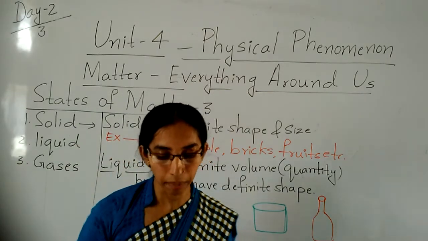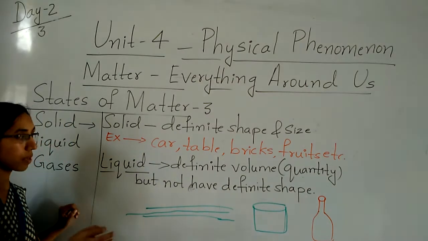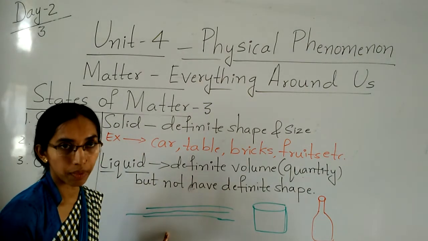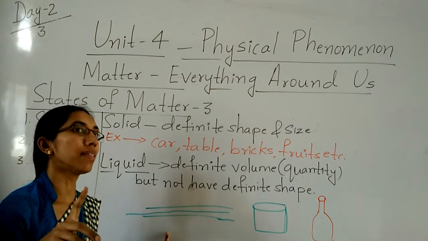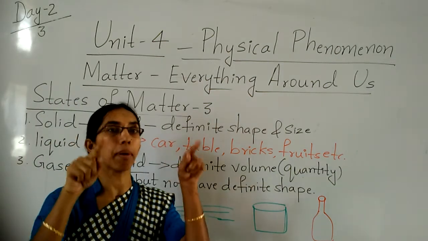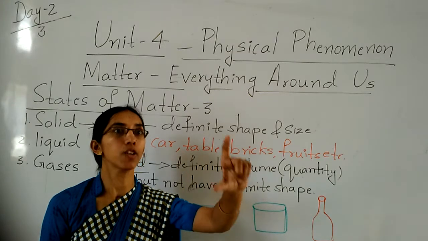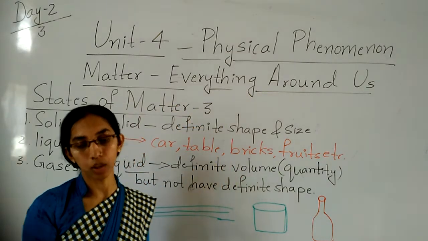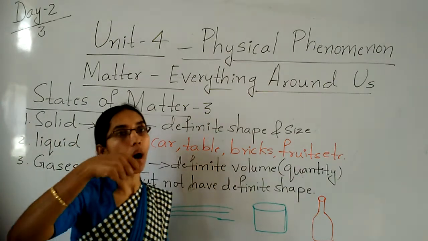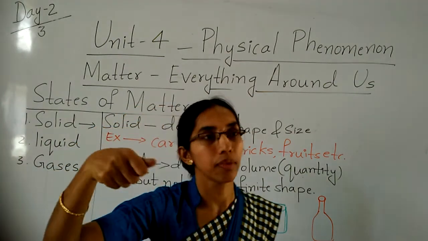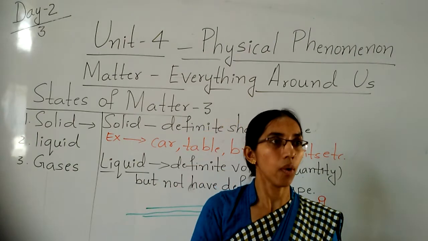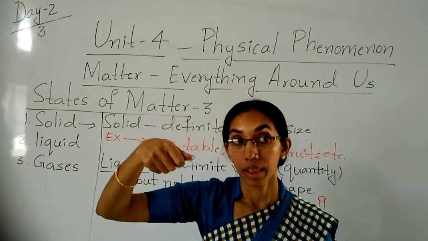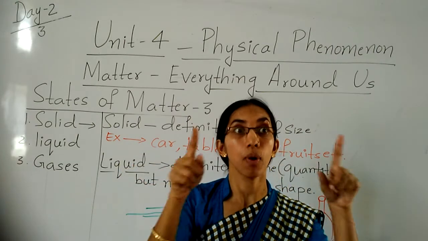That means what? I meant to say here, whatever shape you give to the liquid, it takes that shape only. Nowadays, you are drinking juice. It comes in a paper pouch. That means the juice takes the shape of that pouch only. Now, children, your mummy is bringing oil, 5 liter, 6 liter. It comes in one can only. Did you see? That means the oil takes the shape of that can.